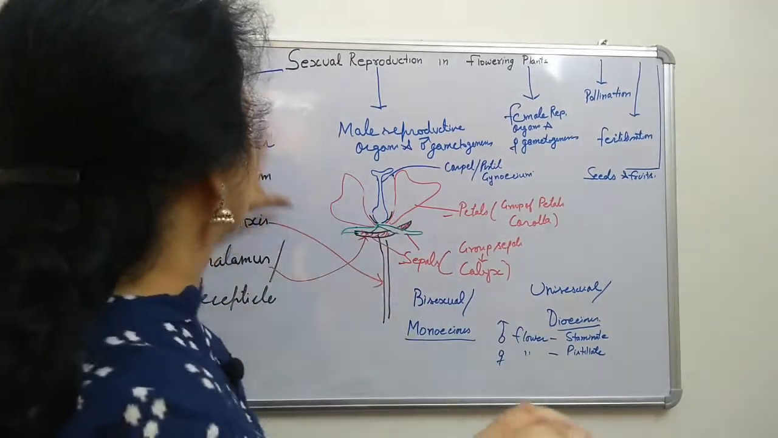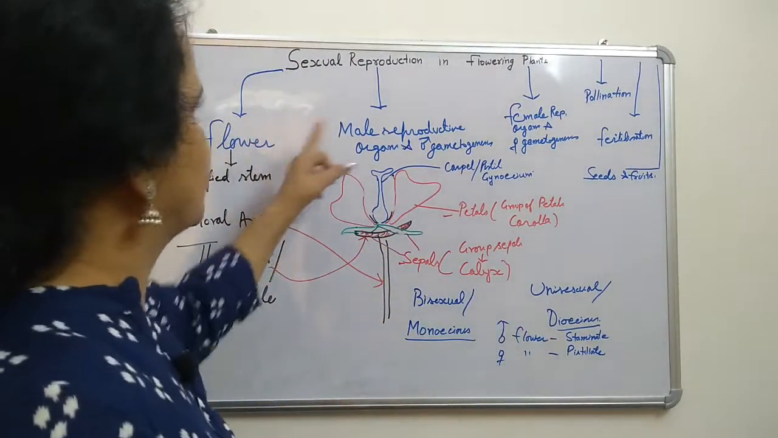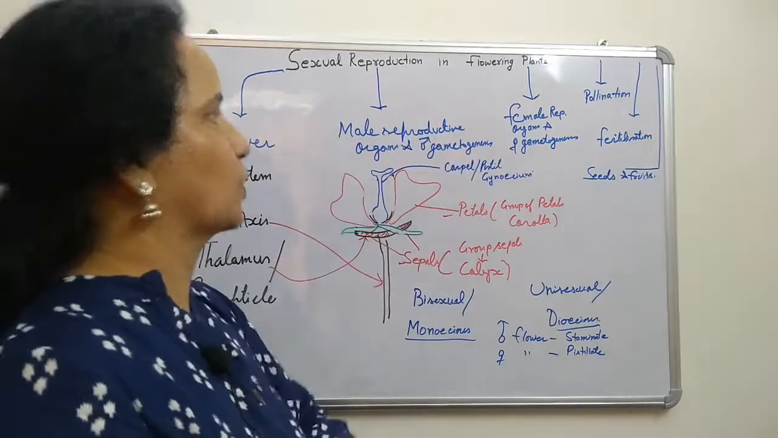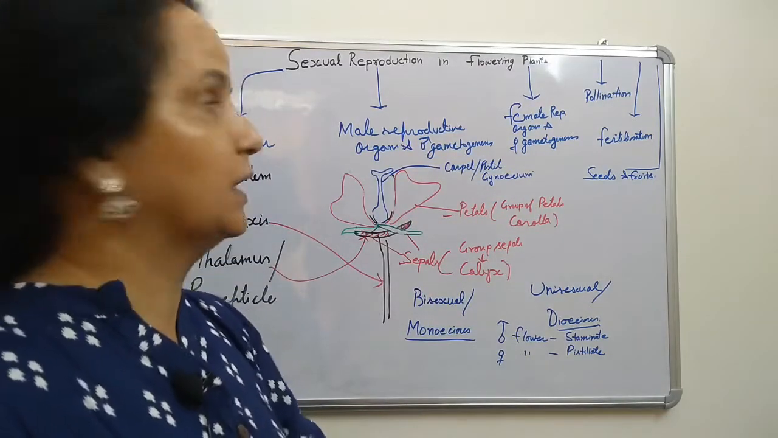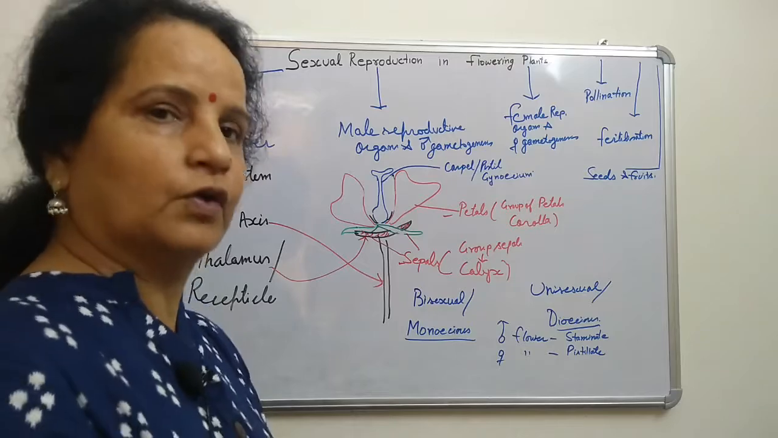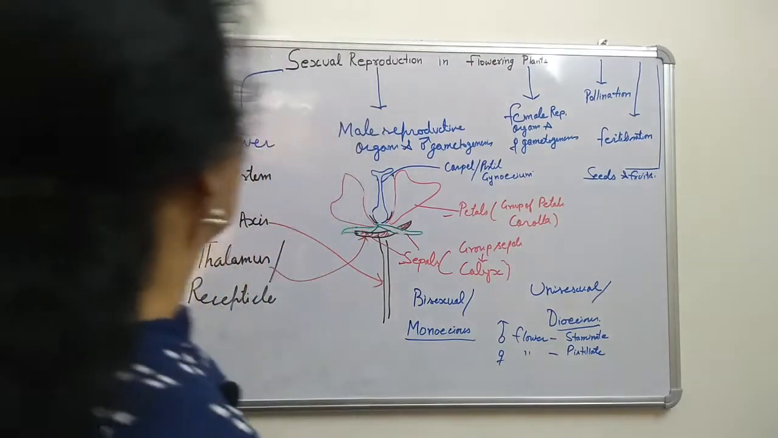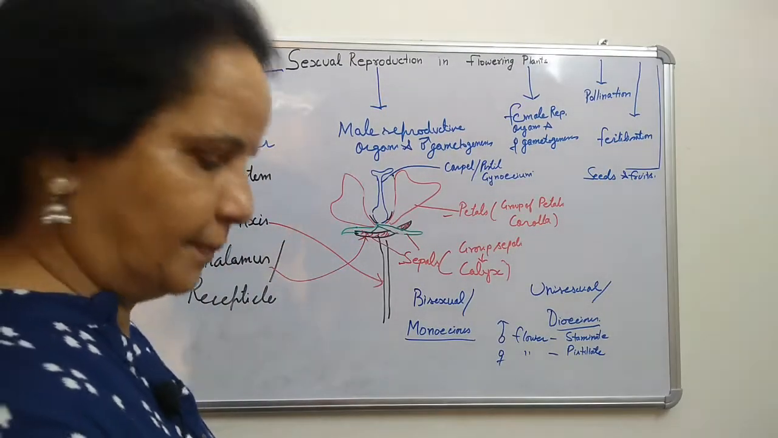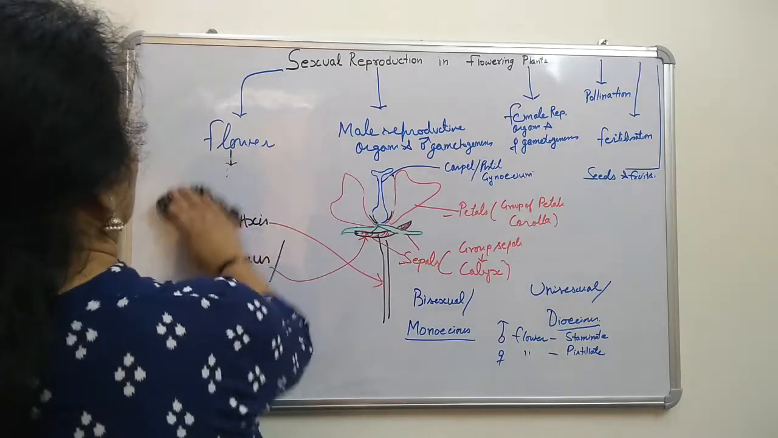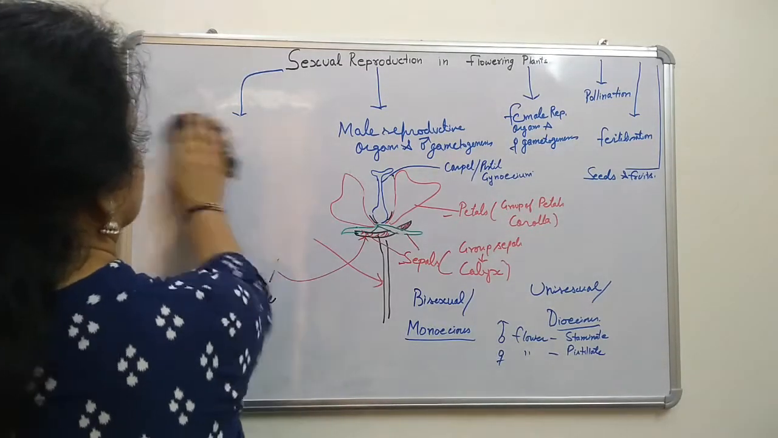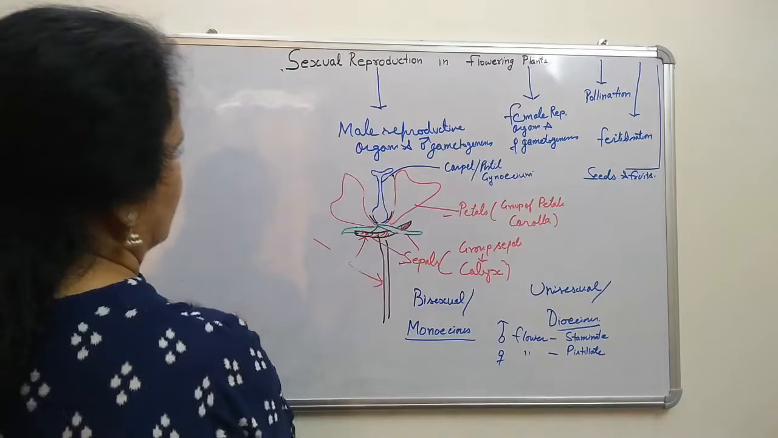Okay. So this is about the flower. In the second part, we have to study the male reproductive organ and male gametogenesis. We will see that now. First of all, the male reproductive organ. We will rub this out; this one flower we have done.